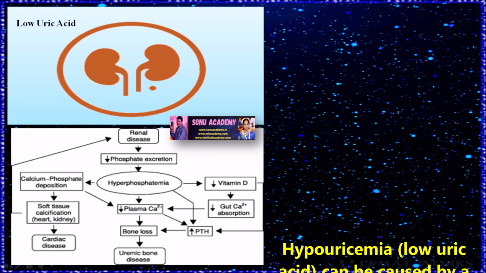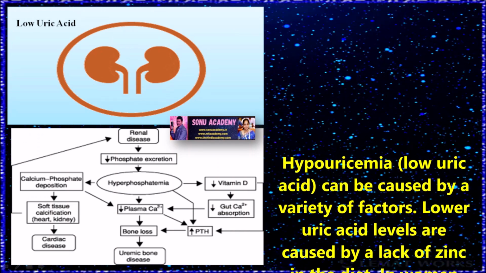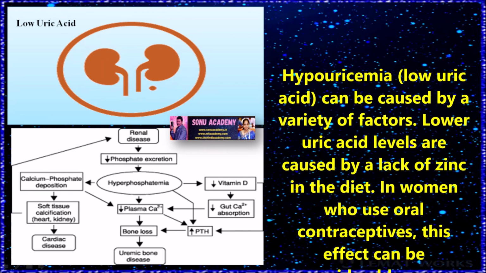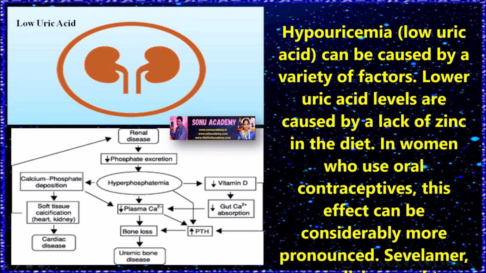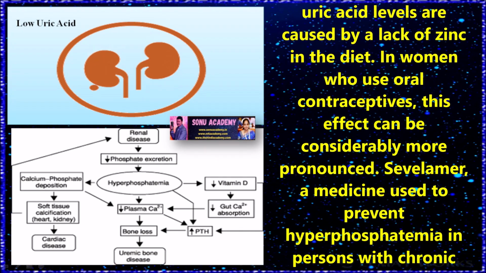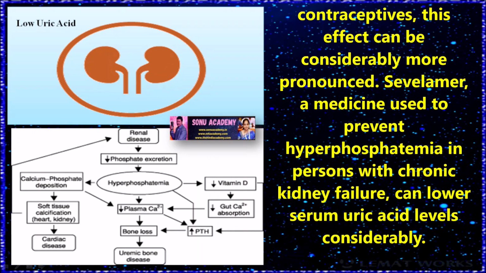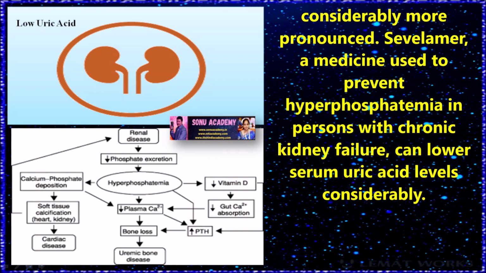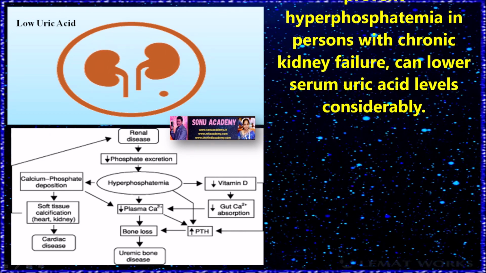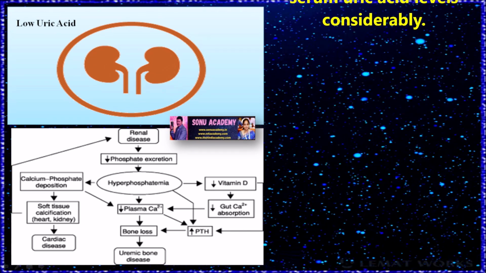Children, now let us discuss low uric acid. Low uric acid levels, like hyperuricemia, can also be caused by a variety of factors. Low uric acid levels are caused by a lack of zinc in the diet. In women who use oral contraceptives, this effect can be considerably more pronounced. Sevelamer, a medicine used to prevent hyperphosphatemia in persons with chronic kidney failure, can lower serum uric acid levels considerably.